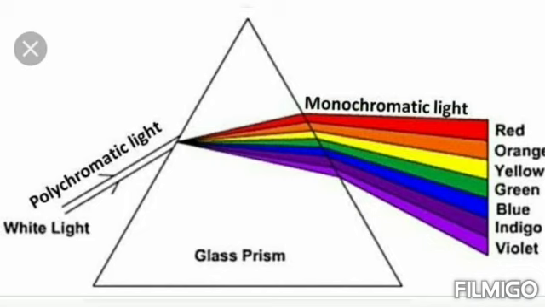Now what are the colors? Violet, indigo, blue, green, yellow, orange and red. These colors are represented by VIBGYOR. That's all of you know. VIBGYOR color, 7 colors are there. All of you know.